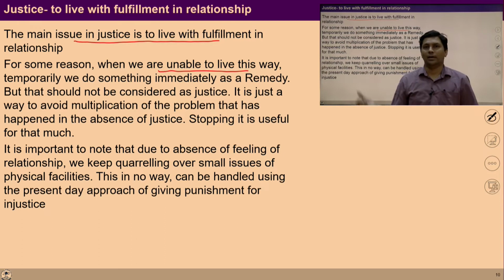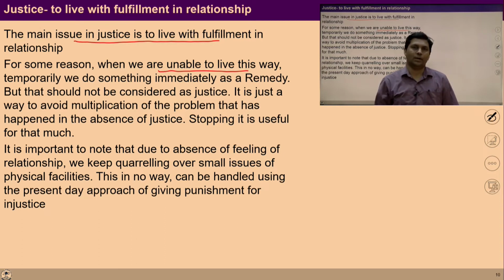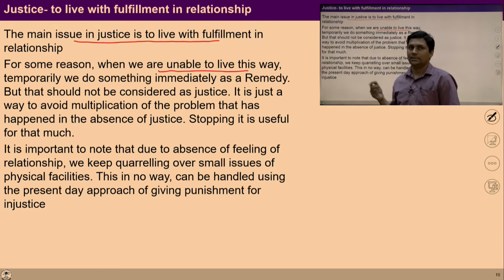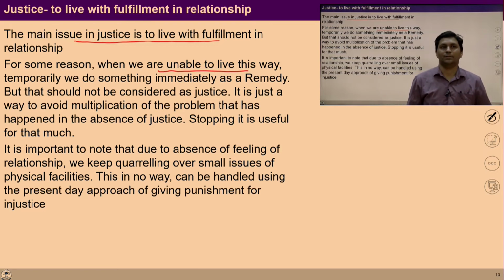If we are looking for a temporary solution, if we are only trying to punish the people, it may stop injustice temporarily, but in future it will create many problems. Stopping it is useful, but not moving towards the reform education will create many problems in future.